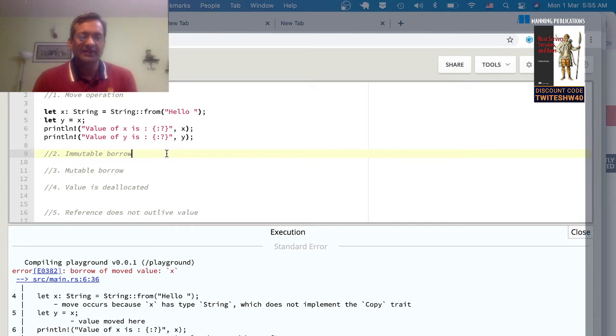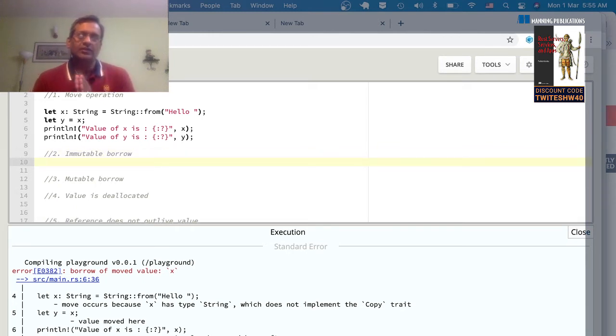The next one I want to talk to you about is borrowing. Moving values between variables is one thing. But there could be times when I don't want to be the owner of some piece of data. I just want to borrow it for some time, and I want to give it back to you. So let's look at that example.